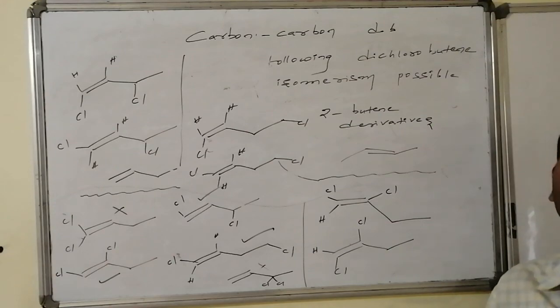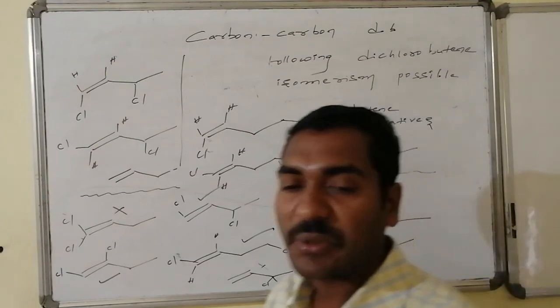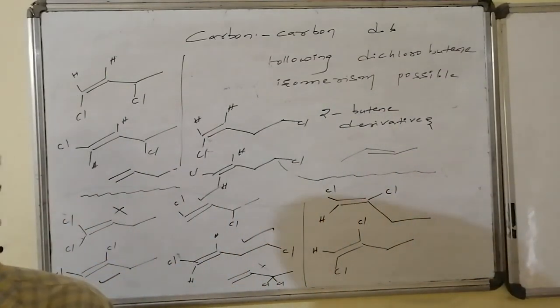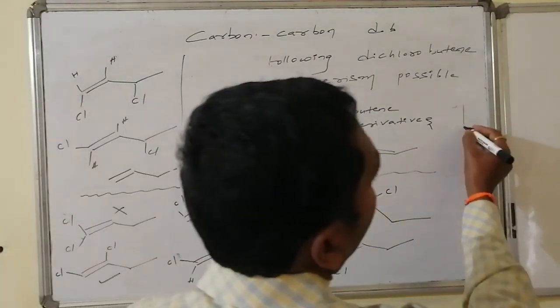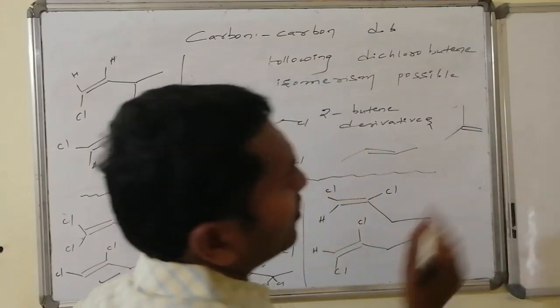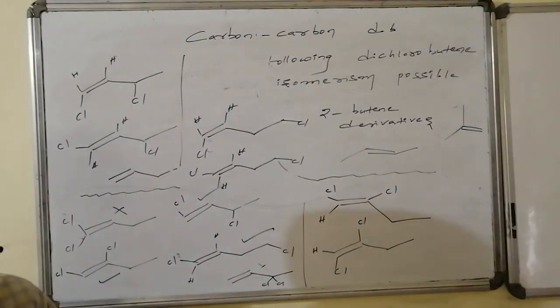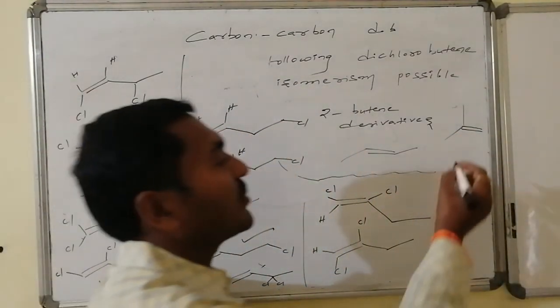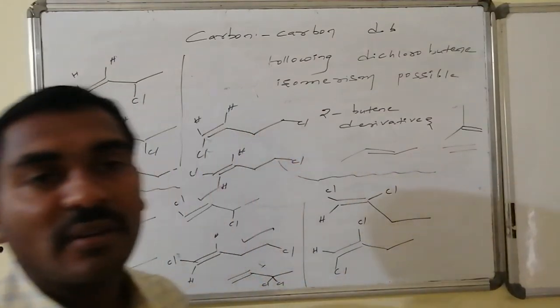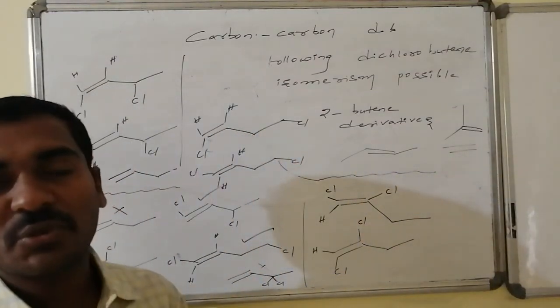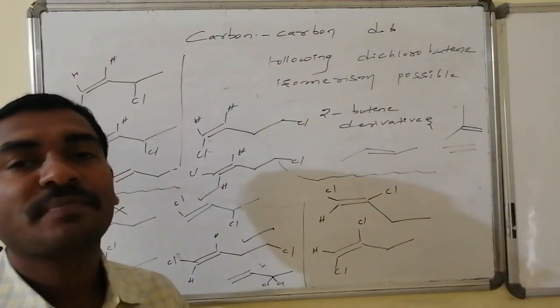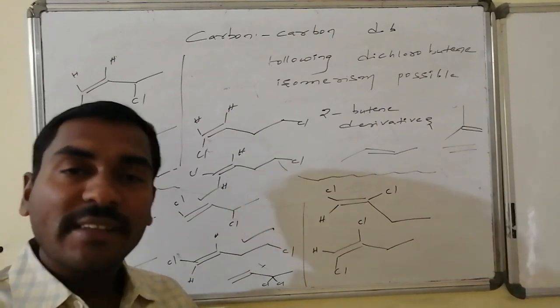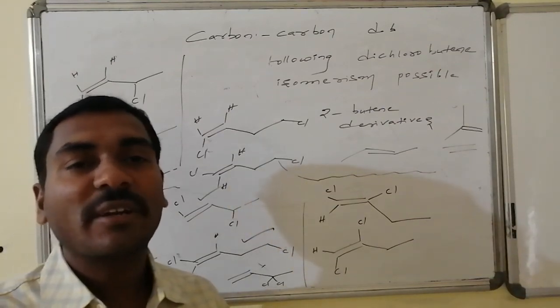Moreover, you can write other possible structures for the butene system, that is, substituted butenes at positions 1, 2, 3, 4, with di-substitutions like two chlorines. You can also write the substituted positions eligible to show geometrical isomerism, and if anything is eligible, write the corresponding geometrical isomers also.